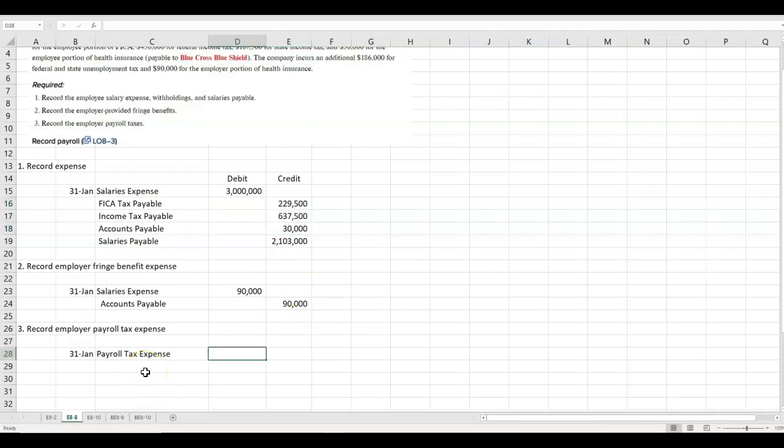So payroll tax expense will be debited, but what are our items that go there? Remember, we're the employer and we have to match FICA. So we're going to have a FICA tax payable. And it's pretty simple because it's exactly the same as the amount that came out of the employee's check because we have to match it 100%.